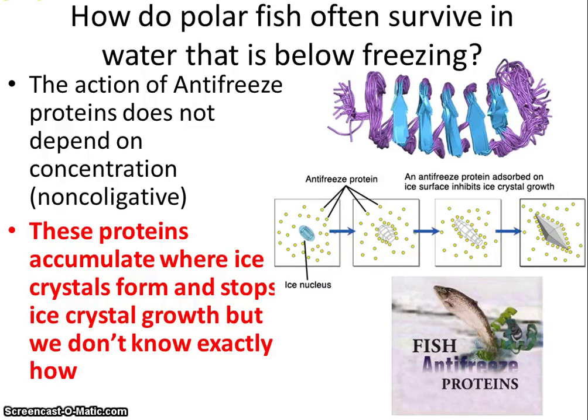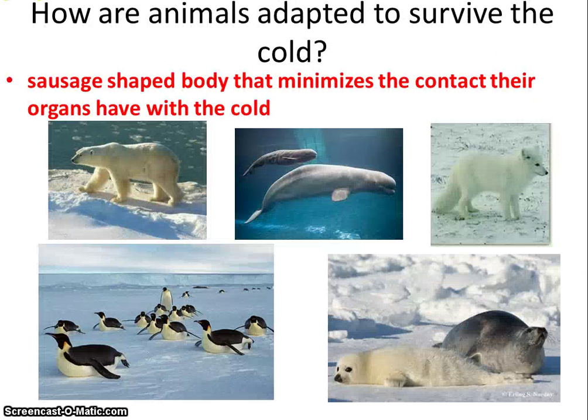If we took you and dumped you into that freezing water, you would turn into a little ice cube. That water is actually below freezing because, keep in mind, it's salt water. But fish don't freeze because of their antifreeze proteins. The second is a sausage body shape.